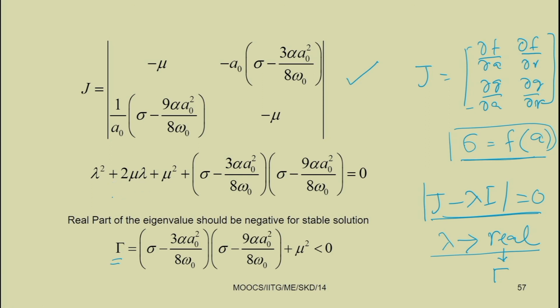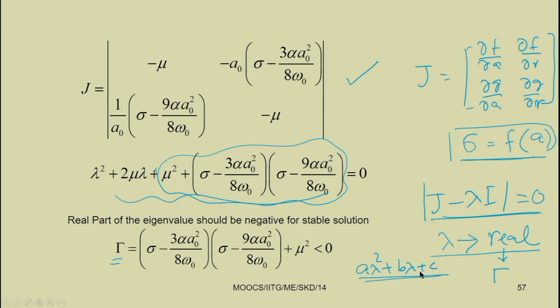You just see this is a quadratic equation in lambda: lambda square plus 2 mu lambda plus, this part is a constant part. So, this equation can be written in this form, A lambda square plus B lambda plus C. So, lambda equal to minus B plus minus root over B square minus 4AC by 2A.